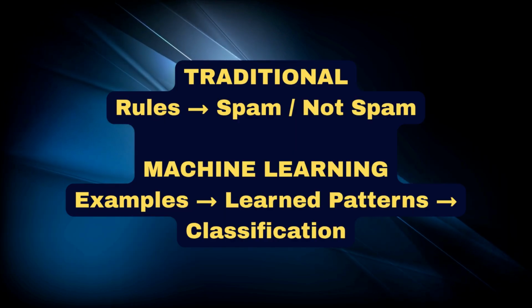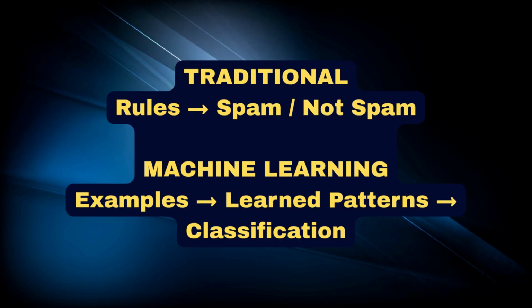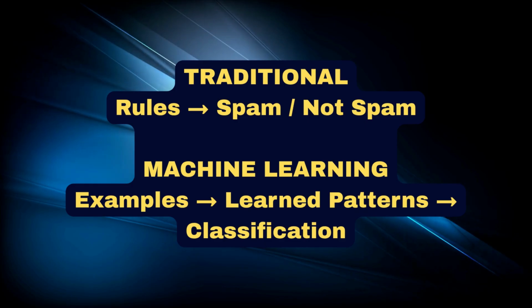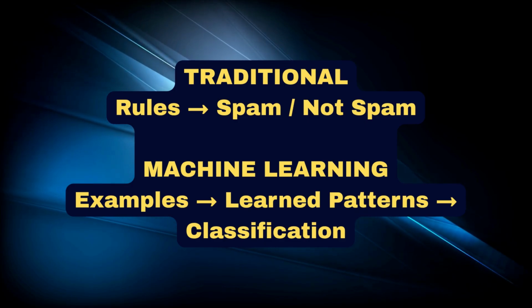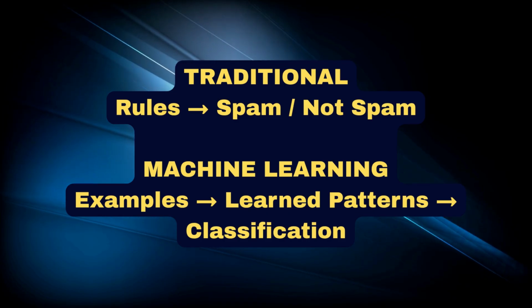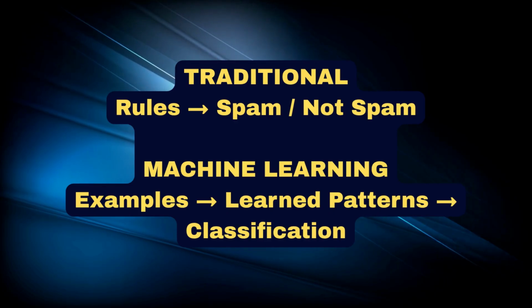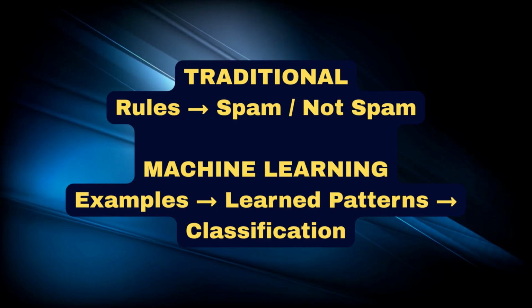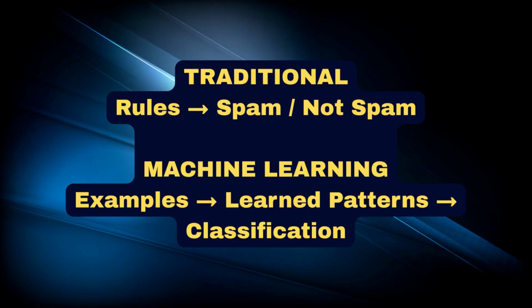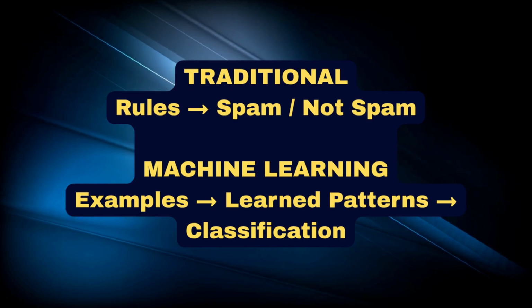Let's look at another example: spam email. A traditional approach might use explicit rules. For example, if an email comes from a blocked sender, mark it as spam. Or if certain conditions are met, move the message to the spam folder. These rules can work well, but spammers can change their wording and create new patterns. A machine learning system can instead be trained using examples of spam and legitimate emails. It can learn patterns that help classify new messages.